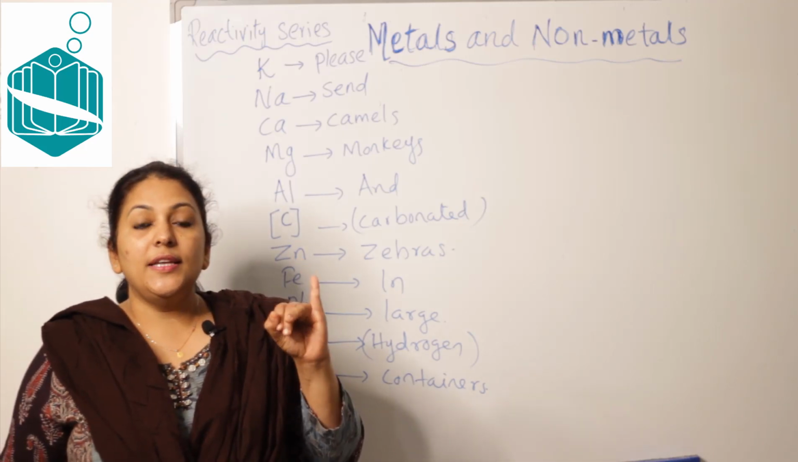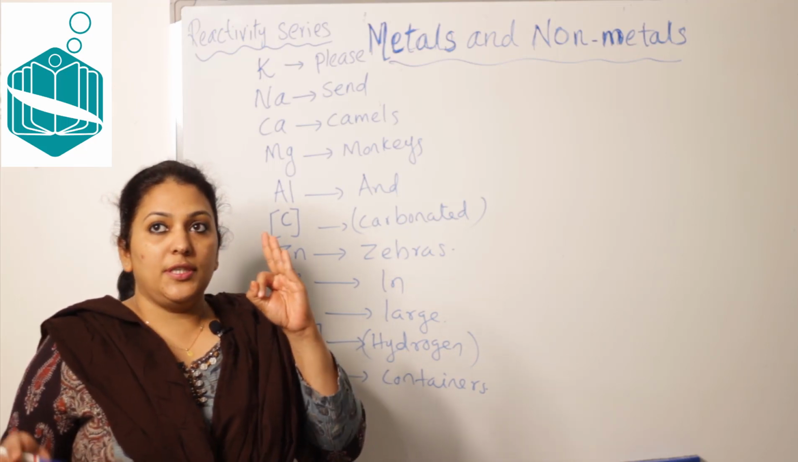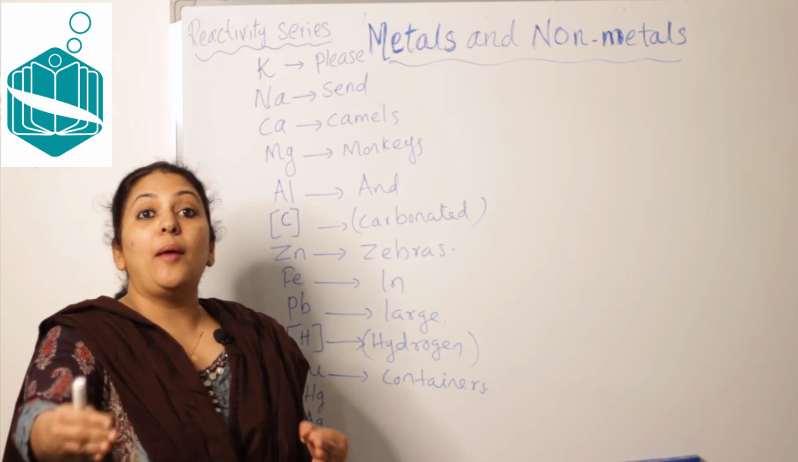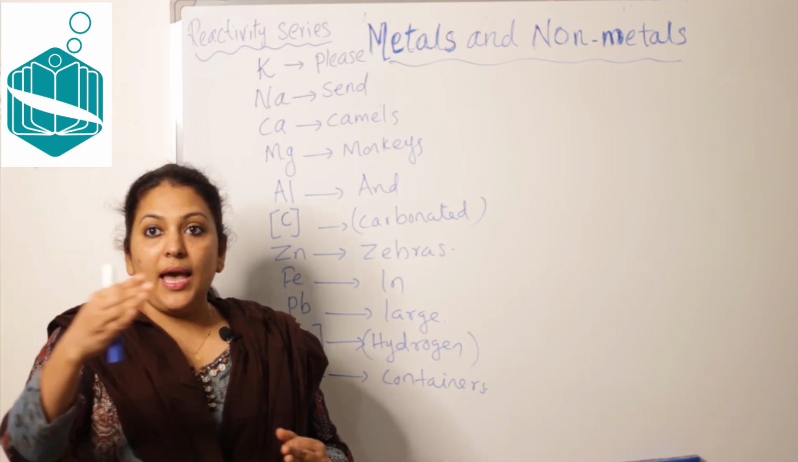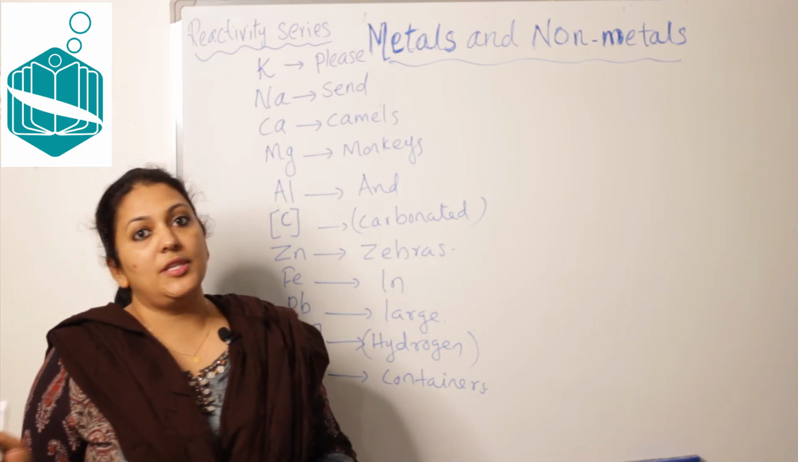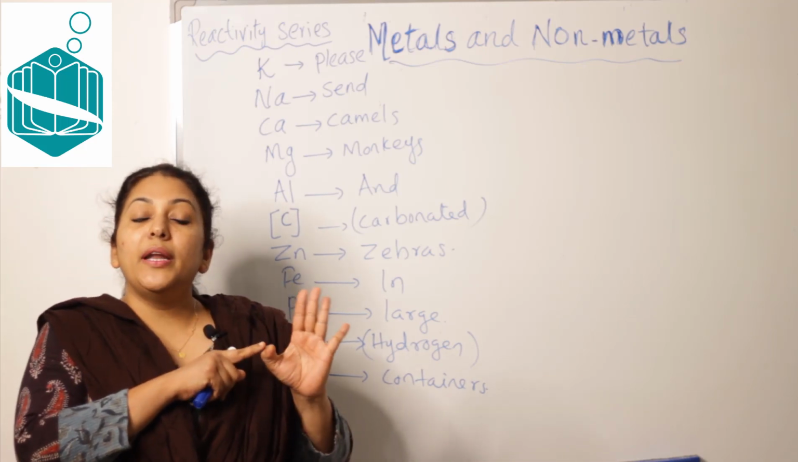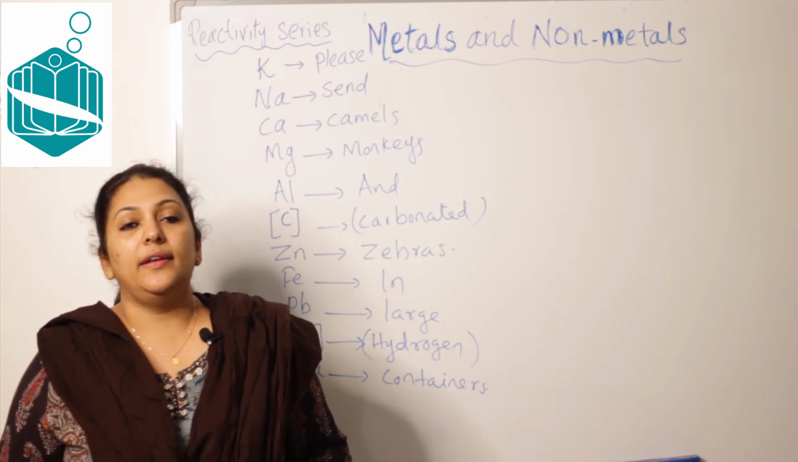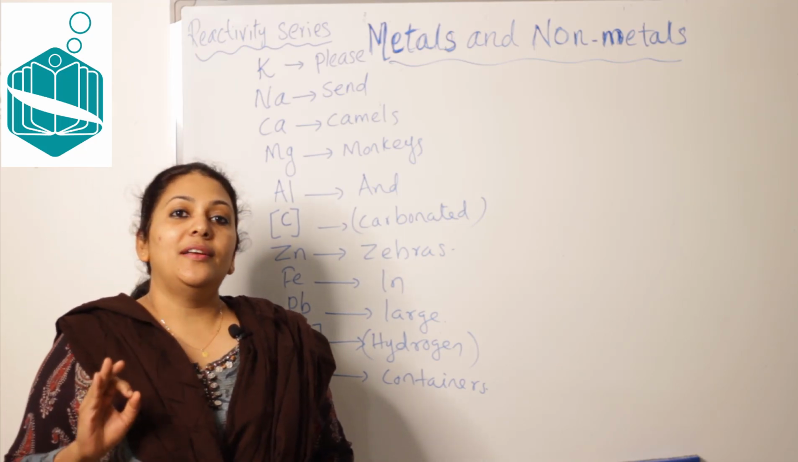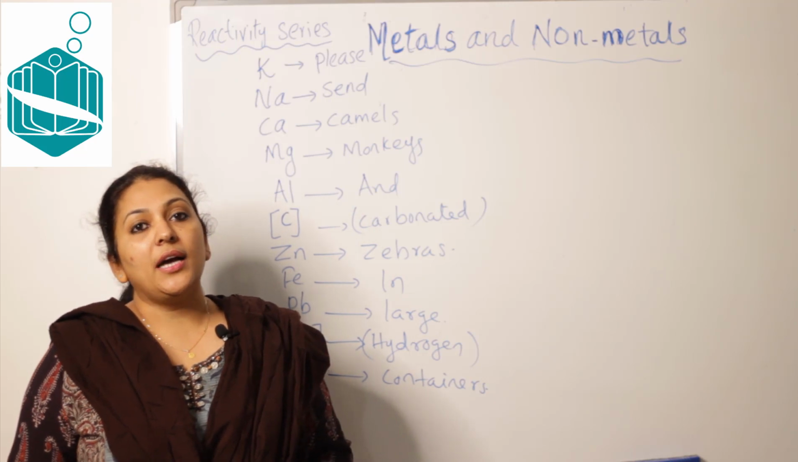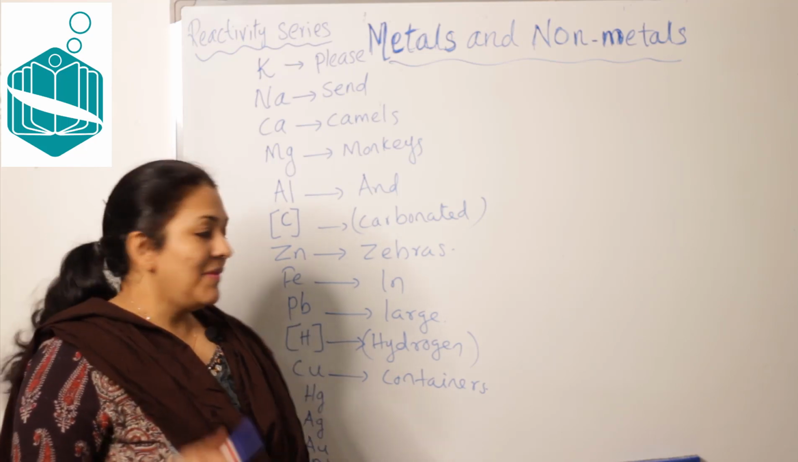So please, scent, camels, try to keep in your memory: first camels, in front of the row camels are standing, just imagine. Then just behind that, which one? Monkeys. Camels, monkeys and zebras, that's enough. Please, scent, camels, monkeys and carbonated zebras in large hydrogen containers. If you memorize this nonsense, you will remember all the metals in the reactivity series very clearly. Clear? Hope you understood.